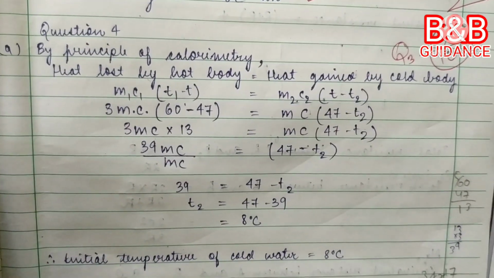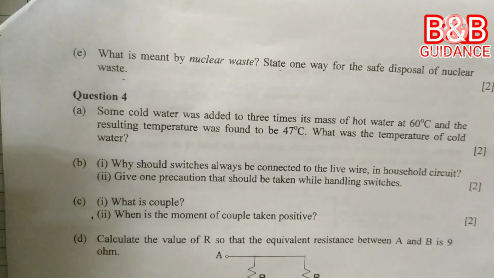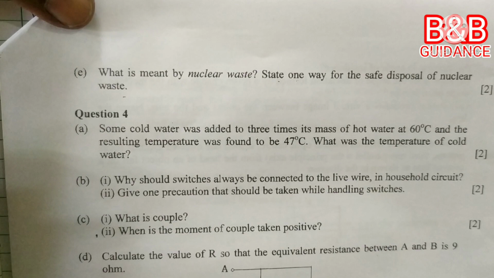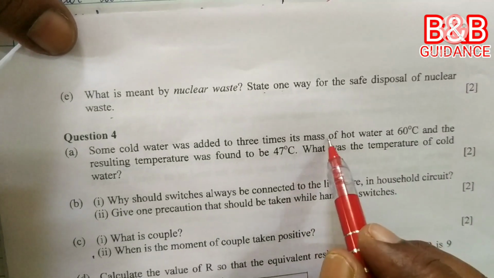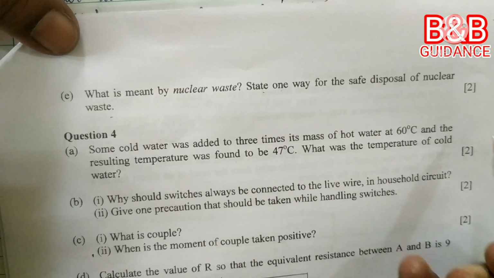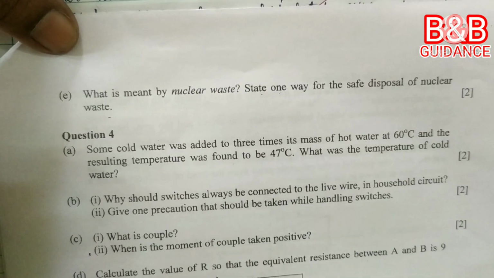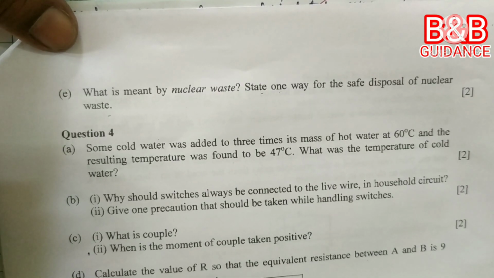Question 4. Here is the question. Some cold water was added to 3 times its mass of hot water at 60 degrees Celsius, and the resulting temperature was found to be 47 degrees Celsius. What was the temperature of cold water?